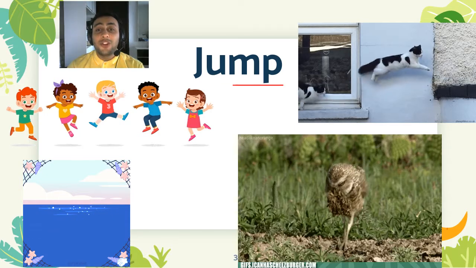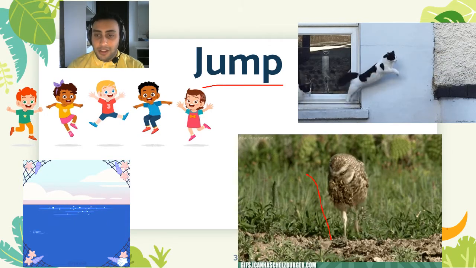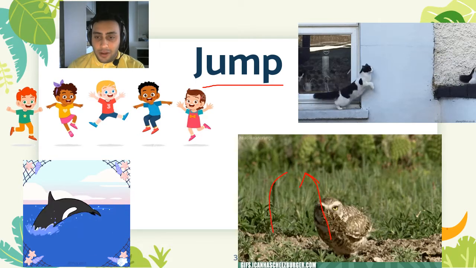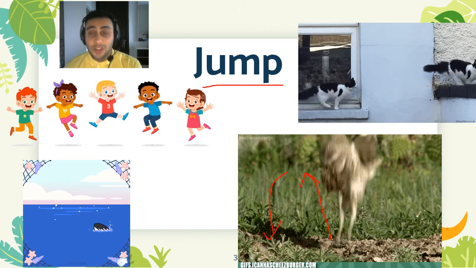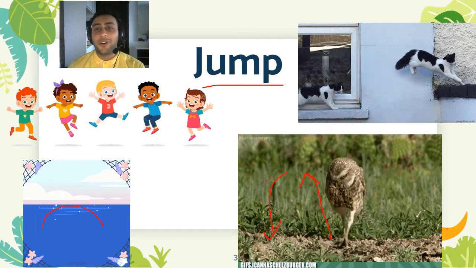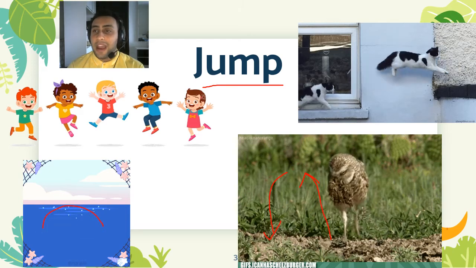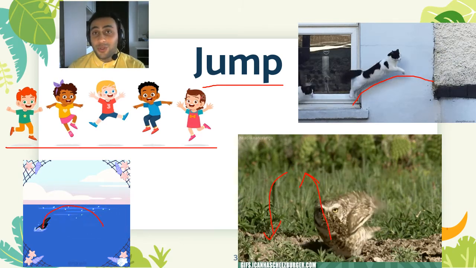Next we have jump. Just like this, like boom. See, the movement that you go up and you come down. Only one time. We call it jump. Fish, some marine animals can jump. Look at this orca. The orca can jump too. And this cat, wow, such a nice jump. These kids are also jumping.